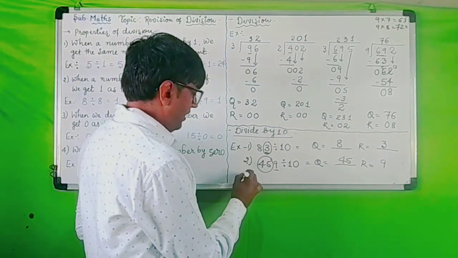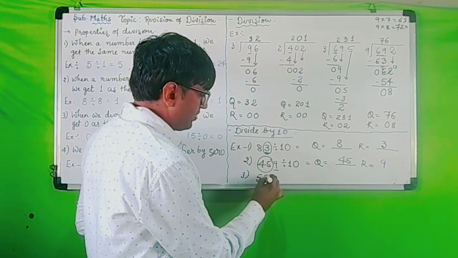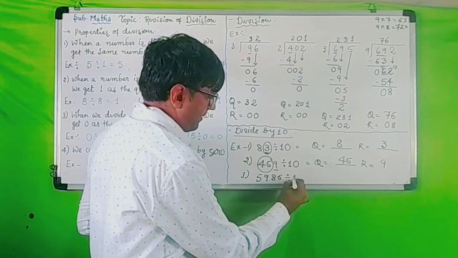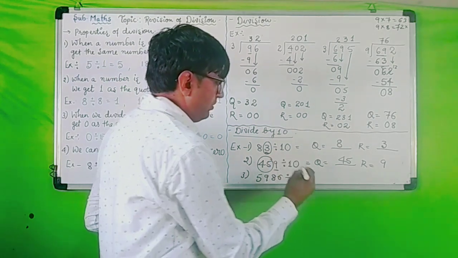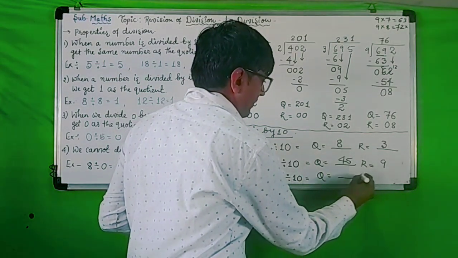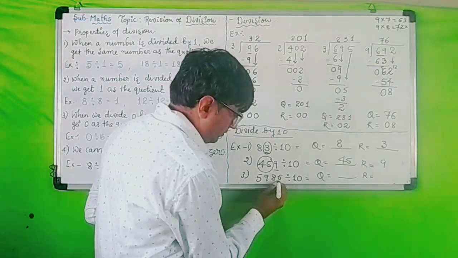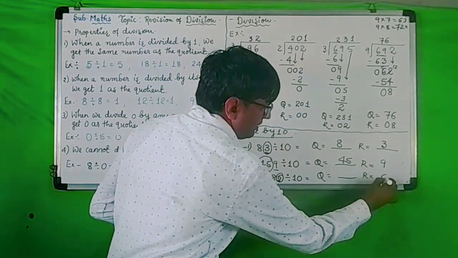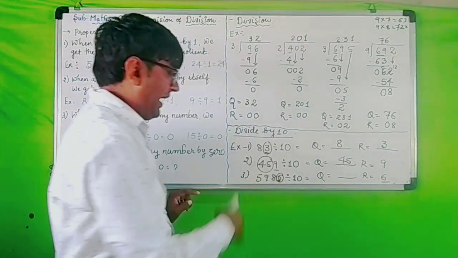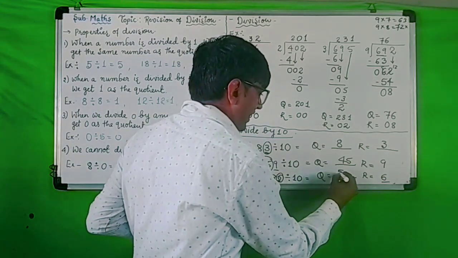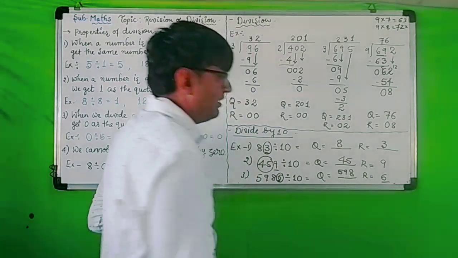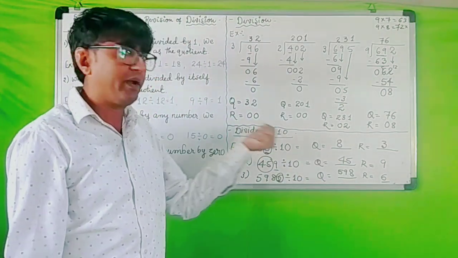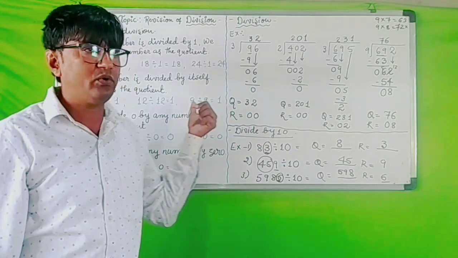One more example. 5986 divided by 10. So quotient and remainder. Children, you do not have to worry. You keep this ones place 6 in the remainder. And the next 598 you keep in the quotient. Understood, children? So this is the direct way when we divide by 10. I hope, children, you understood.